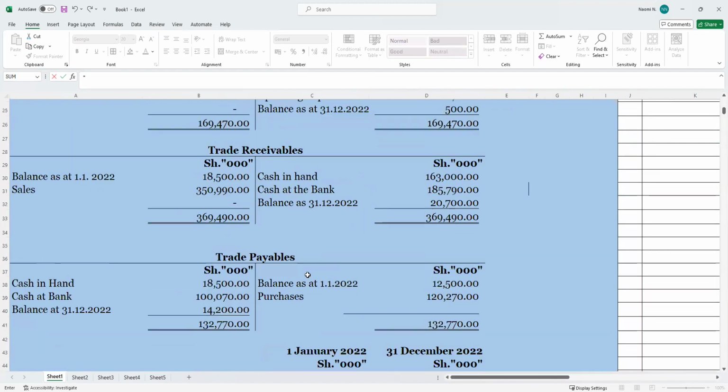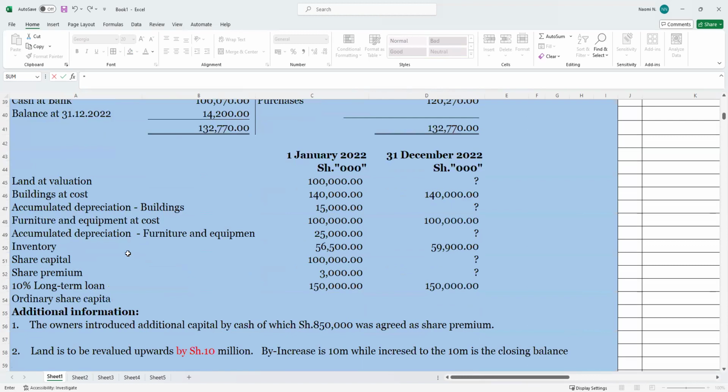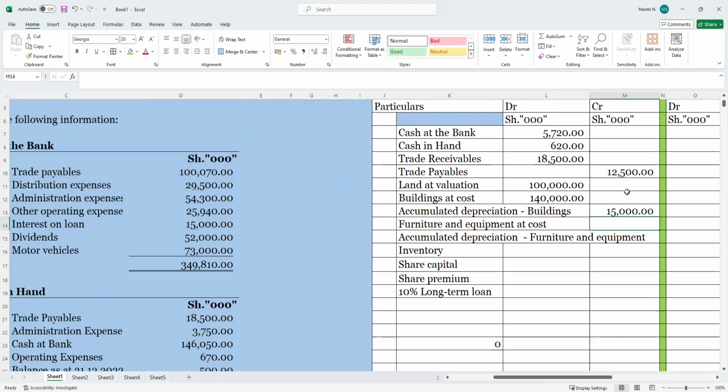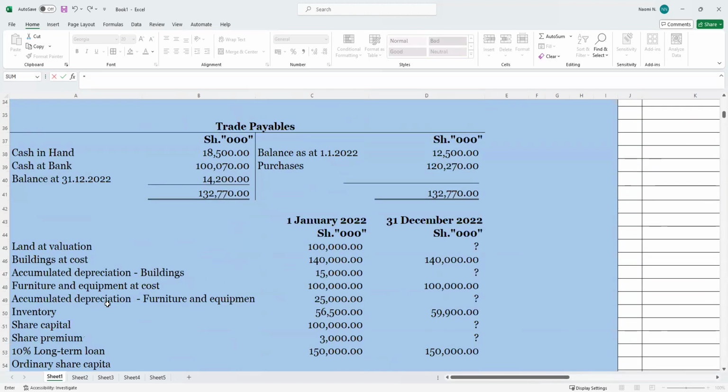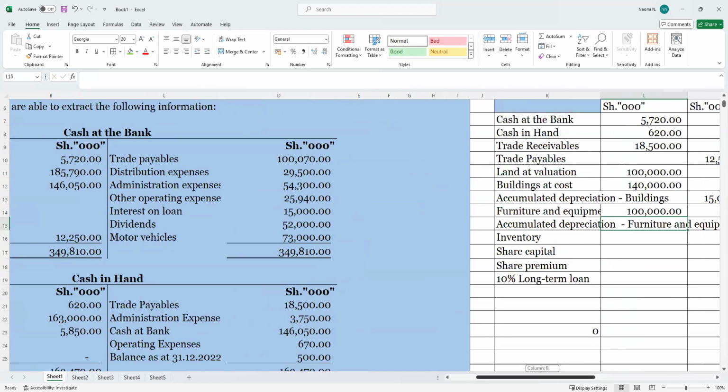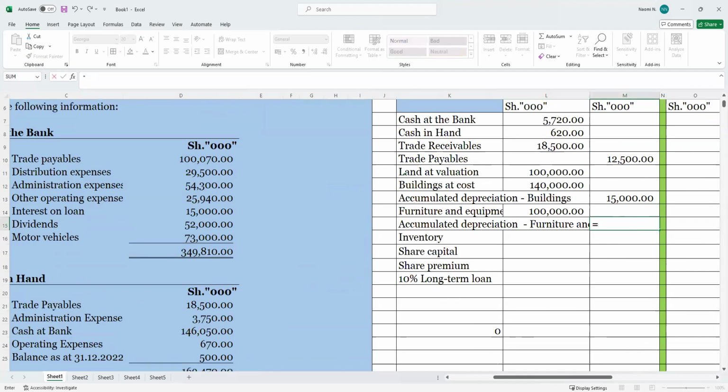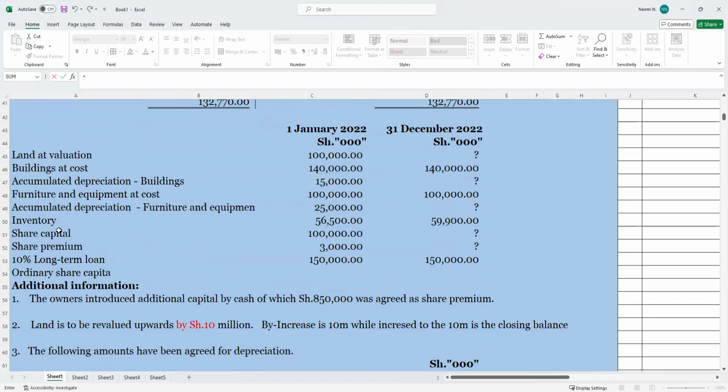Accumulated depreciation reduces the cost of the building, so we will deduct by doing the opposite of what we did for the building cost. Then we have furniture and equipment. That one we will debit. Then accumulated depreciation, for it we will credit. Again here, accumulated depreciation, we credit.